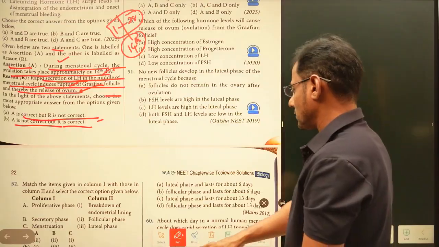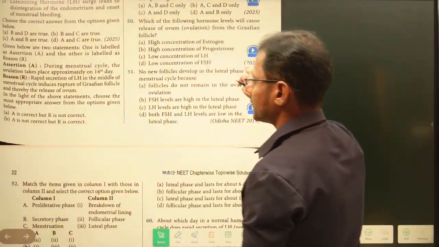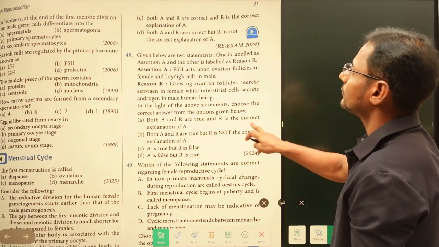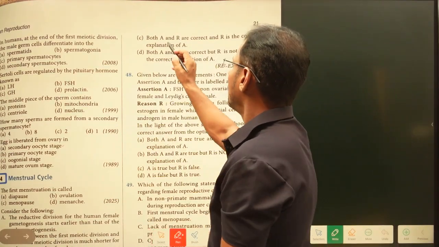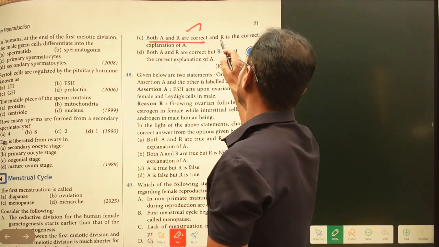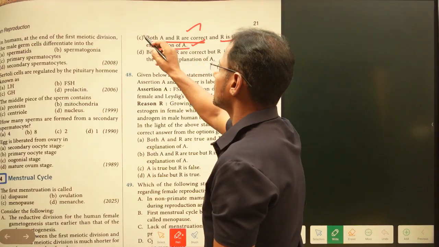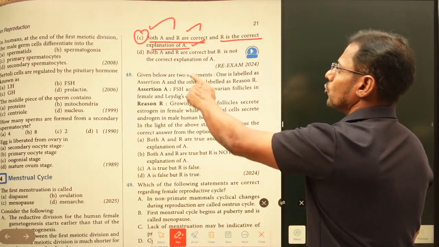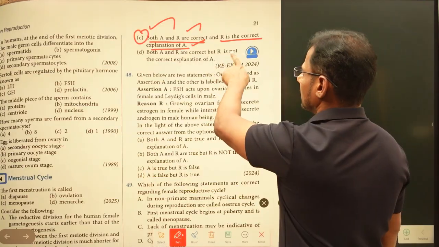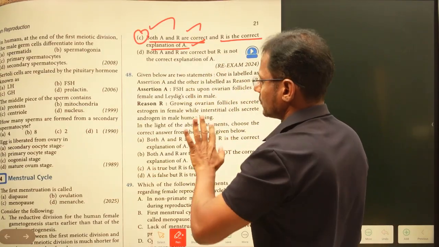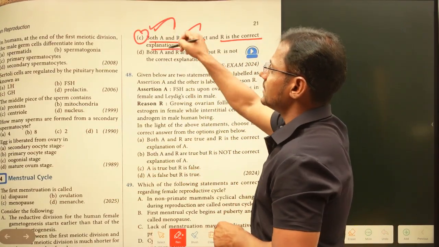And let us see the next one also. What were the options given here? Now we will check it here. Both A and R are correct, and R is the correct explanation of A. Yes, now this is the right answer. Both A and R are correct, but R is not the correct explanation of A. That is not the right one. So here, this is the right answer.